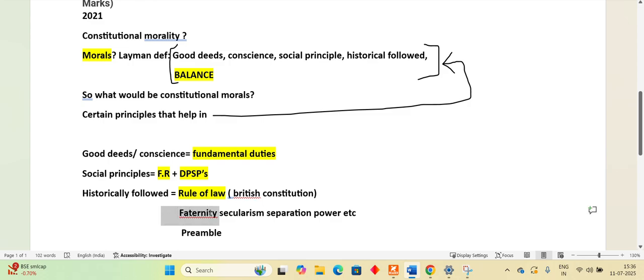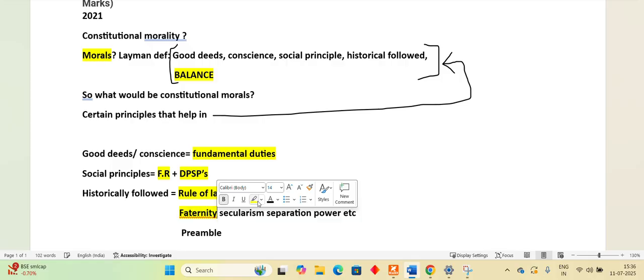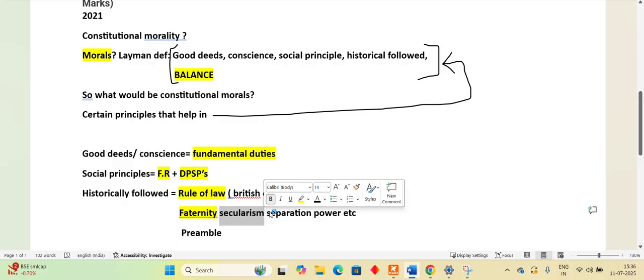Then we took up something called fraternity. Indian society has been divided on so many lines, right? On the lines of caste, class, language, color, so many lines. But there should be a feeling of fraternity, right? Secularism. Then there is a principle of secularism that we should all, again, fraternity and brotherhood is related to secularism.